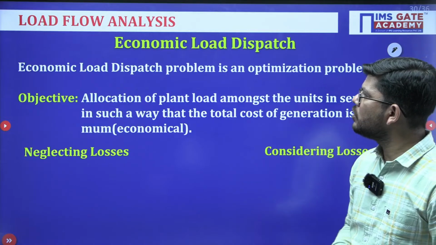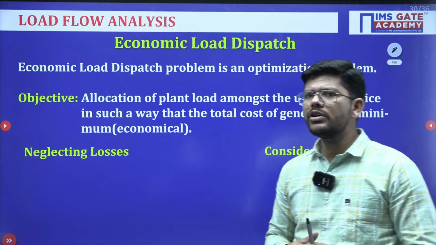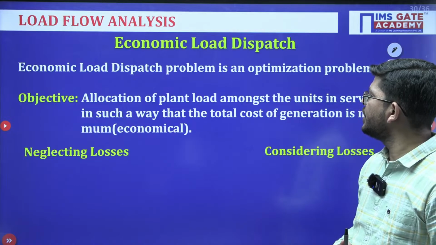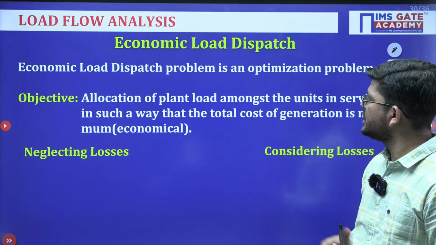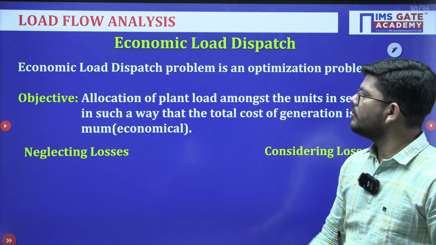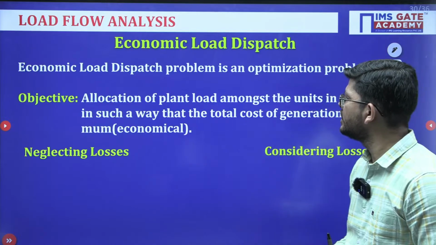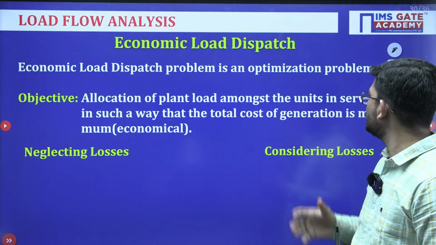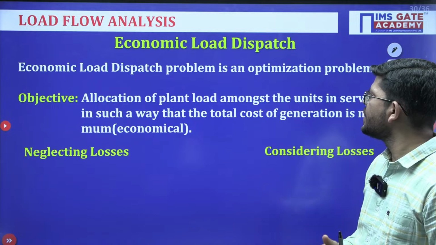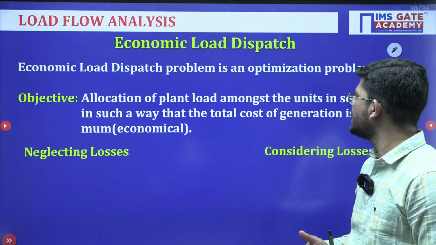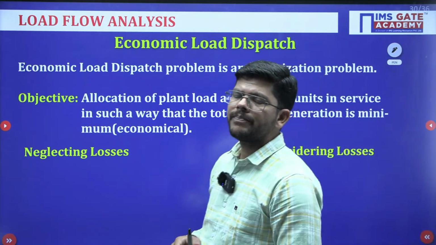Now economic load dispatch. So what is economic load dispatch? Economic load dispatch problem is basically an optimization problem. What is the objective? Objective is to allocate the plant load amongst the units in service in such a way that the total cost of generation is minimum. Okay.